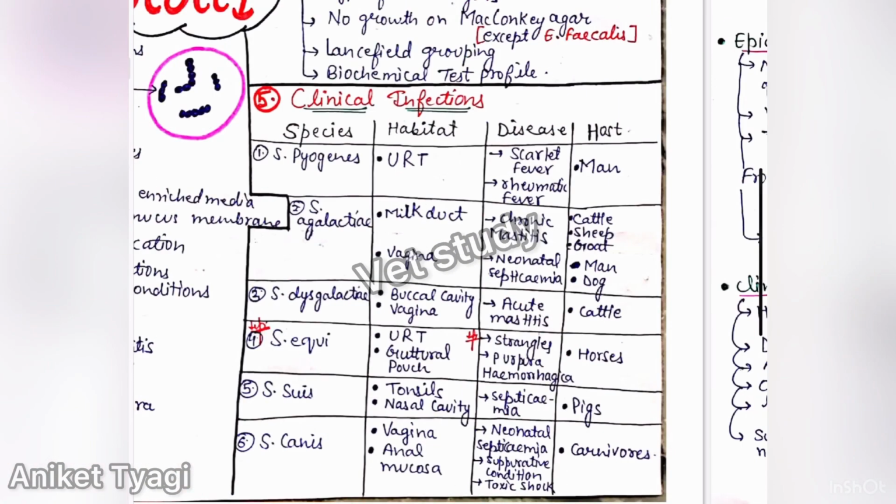We have clinical infection, and as we know, streptococci are commensals on mucous membranes. So many streptococcal infections are opportunistic in nature, and infection may be primary, as in case of strangles. We will discuss this strangles. And they may be secondary, as in case of streptococcal pneumonia, which is secondary to viral infections, right? And in this, the lymph node, genital tract, and mammary gland may be infected.